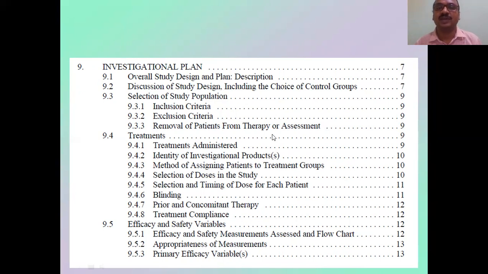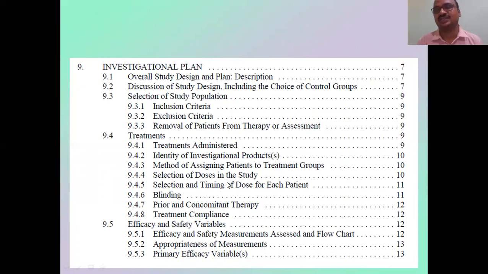Removal of patients from therapy: did you remove any patients, or did any patients die during the clinical trial, due to this reason or some other reason? Therapy or assessment, treatments: what treatments did you give your volunteers? Hospital attachment is a must to conduct a clinical trial. Identify the investigation report. Method of assigning the patients to the treatment groups: how are you assigning, by a random method or a non-random method?